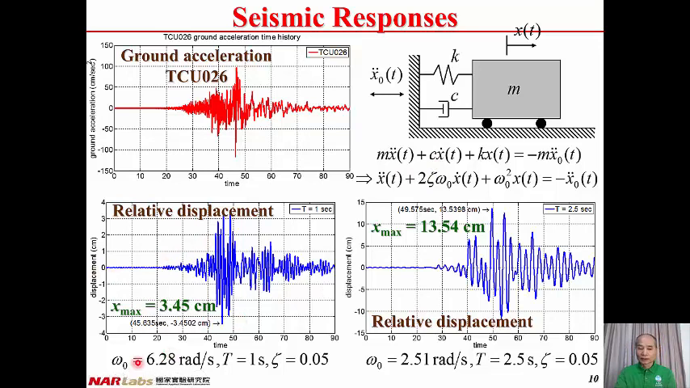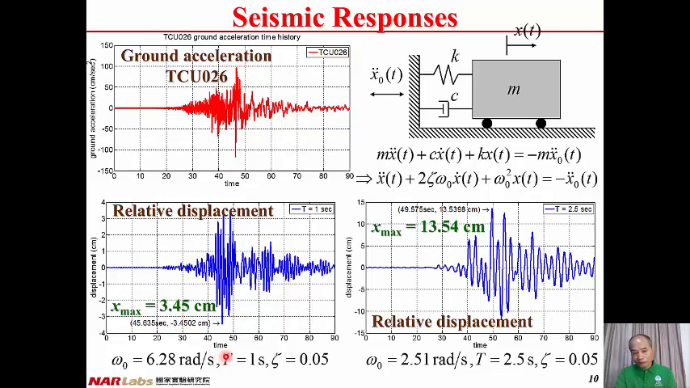Given the natural frequency of the structure to be 6.28 radian per second, the natural period of the structure equal to 1 second, and the damping ratio fixed to 0.05, after seismic analysis we can have the time history of the relative displacement of the structure. From the time history, we can find the maximum value of the peak response, and it is found to be 3.45 centimeter.